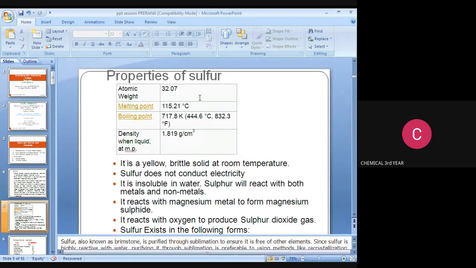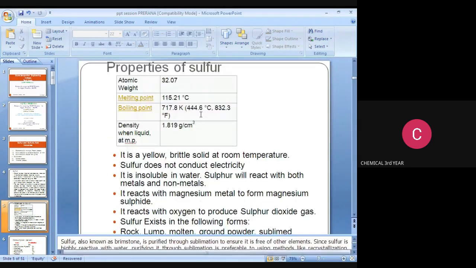Then the properties of sulfur. The atomic weight is 32.07. Melting point is 115.21 degrees Celsius. Boiling point is 717.8 Kelvin, and density of the liquid is 1.8819 gram per centimeter cube. It is yellow in color, a brittle solid at room temperature. Sulfur does not conduct electricity.